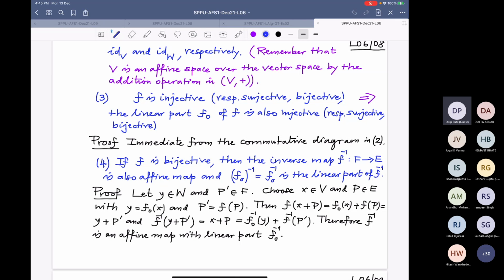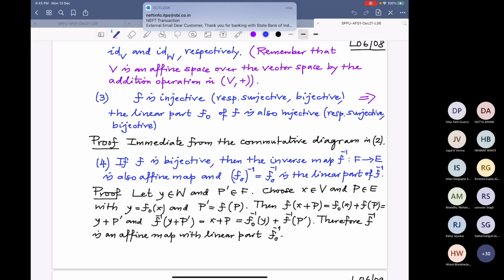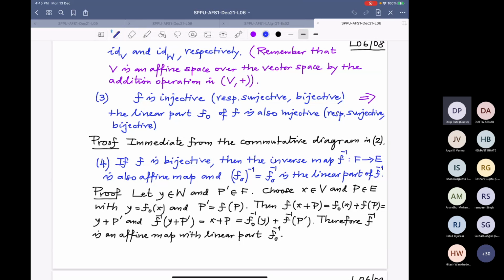Yes, anybody else has any question? Hello, sir. Yes, please. Who is it? Sir, Tithi. Tithi, tell me, where are you from? Sir, I'm from West Bengal and I'm doing my PhD from IIT Guwahati. Oh, very good. Tell me, what is your difficulty? Sir, lecture 5, page number 13.